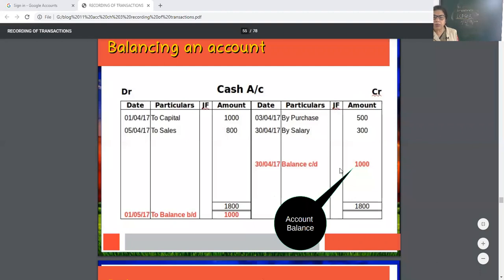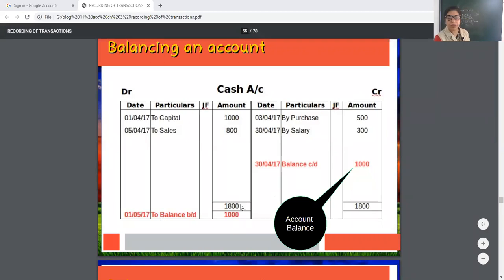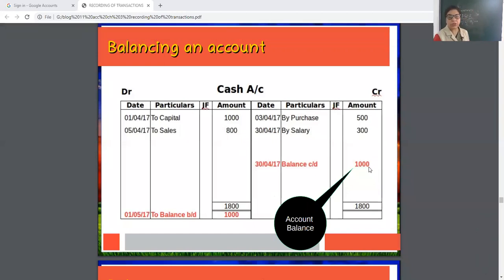Now how to calculate balance? Just now I explained to you. From the greater total, we should minus the smaller one, that will be balance. See, the total of debit side is 1800 and total of credit side is 800. So 1800 minus 800, that will be 1000. Okay, so 1000 is known as balance CD.